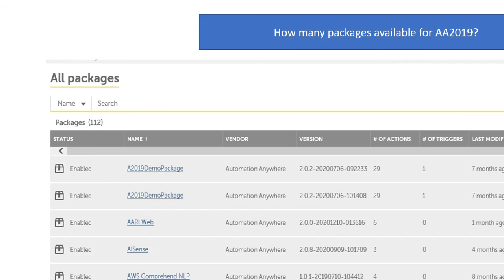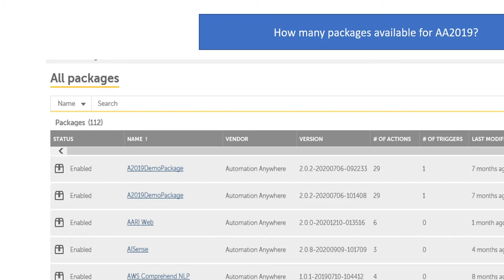First thing is packages. How many packages are available in AA 2019? AA 2019 has more than 112 packages. It's not exact; I took it from Community Edition, which has 112 packages. If you go to Enterprise Edition, it will have some more packages, nearly 115 packages are available.